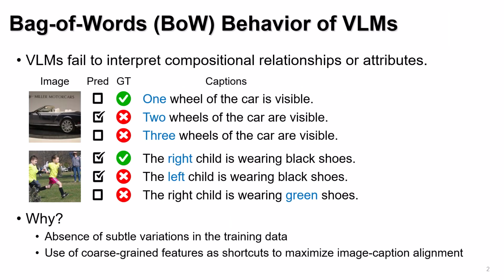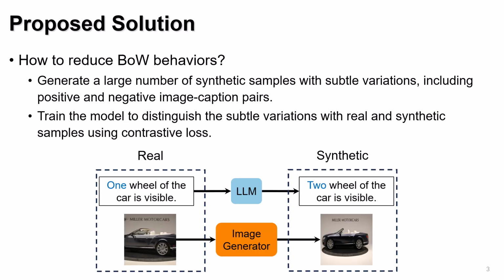Vision language models often exhibit a bag-of-words tendency. They struggle to understand compositional relationships and attributes. For example, when presented with an image and several candidate captions that differ subtly, the model may fail to identify the correct caption. One reason for this shortcoming is the lack of subtle variation in the training data. As a result, VLMs tend to rely on coarse-grained shortcut features to maximize image caption alignment, rather than learning fine-grained semantic details. To reduce the bag-of-words behaviors of VLMs, it is crucial to train them to recognize subtle variations rather than relying solely on coarse-grained features.